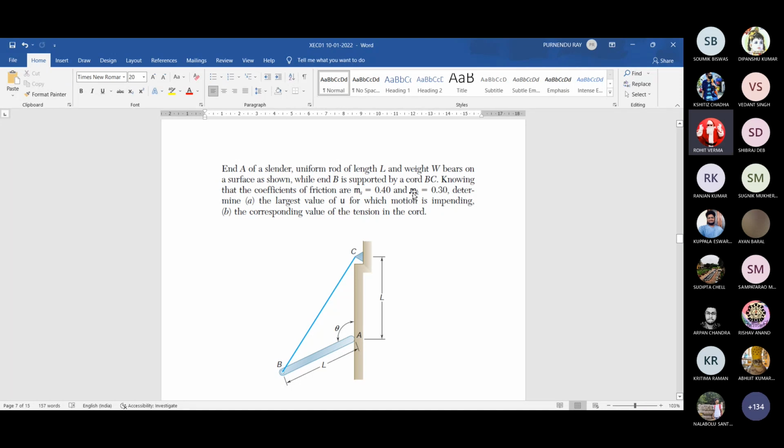So the source from where I have taken it is not matching with our convention. Sir, what is U, sir? U should be theta, I guess, because the largest value should be of theta. So just hold a minute.